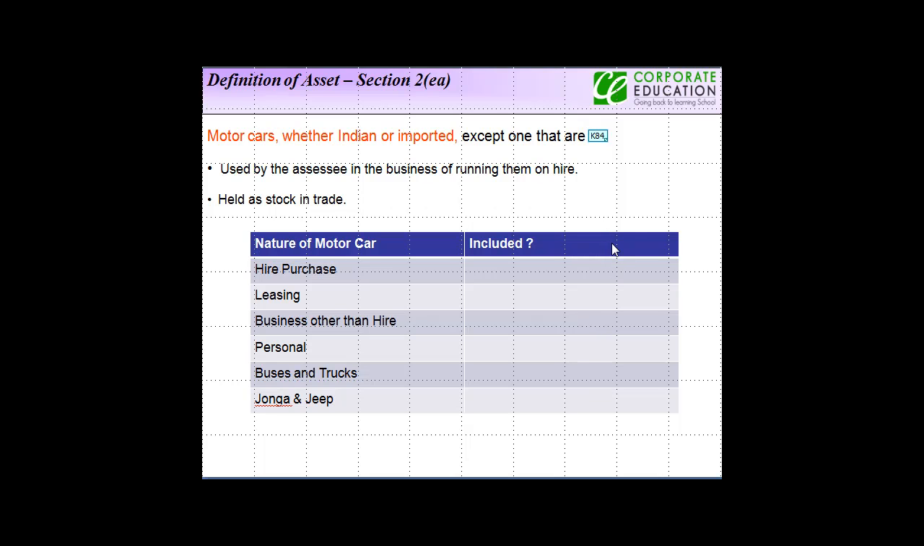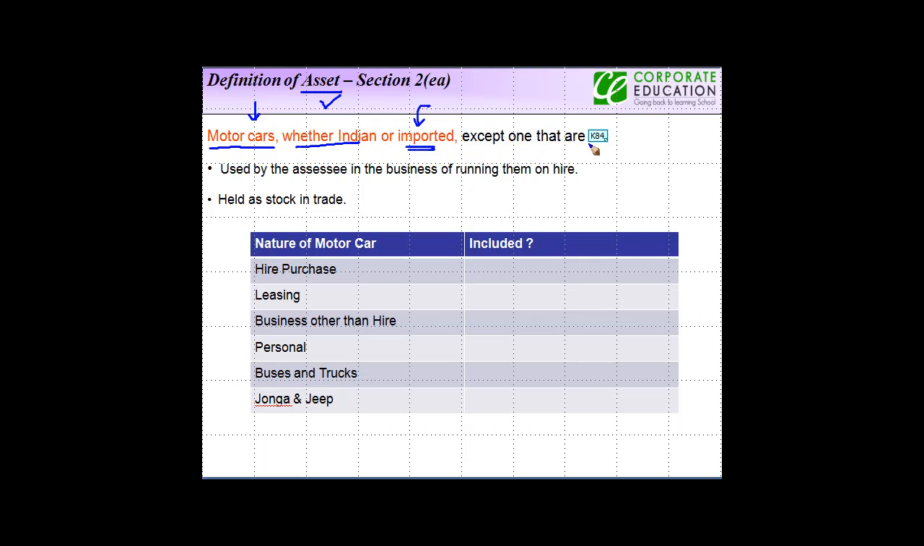The next asset which is included in the definition of asset for wealth tax purpose is motor cars. Now, you all know that most of the businesses do have some kind of motor cars or the other. Not only businesses, even individuals do have a large number of cars. So these motor cars, whether Indian or imported, which means even if you get it into India from some other country,